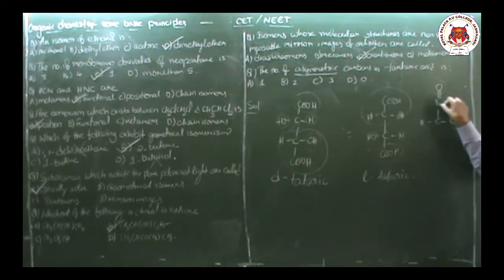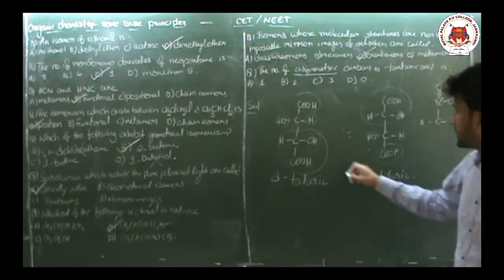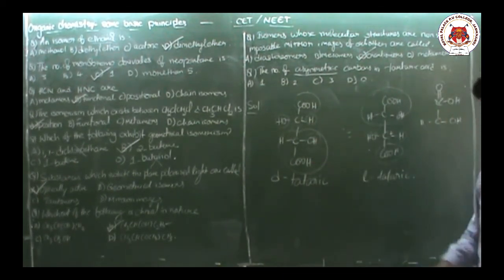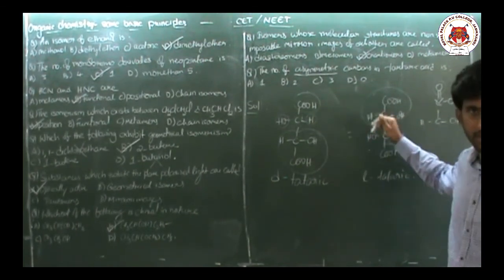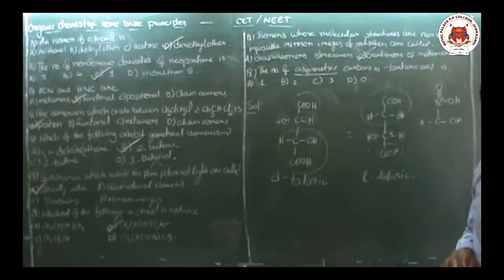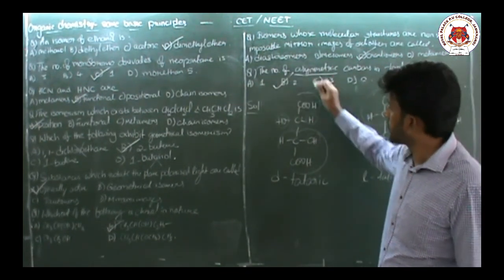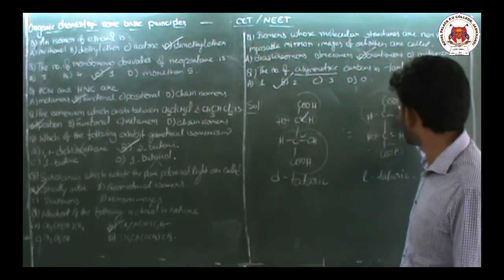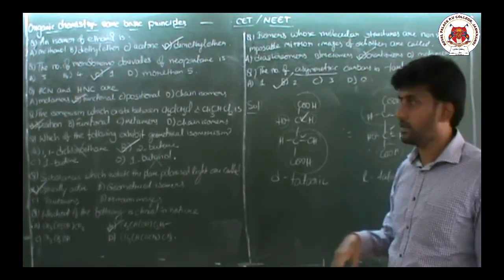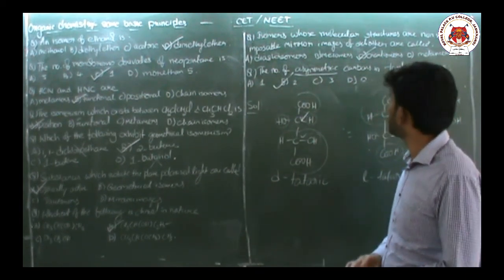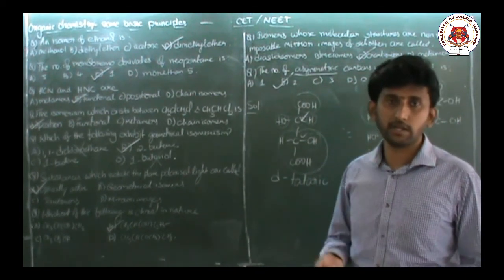So this carbon you cannot count. That means the central first carbon and central second carbon, in between these carbons, you can consider as chiral carbons or asymmetric carbons. So the answer is 2, option B. Okay, thank you for now. We'll continue next class.